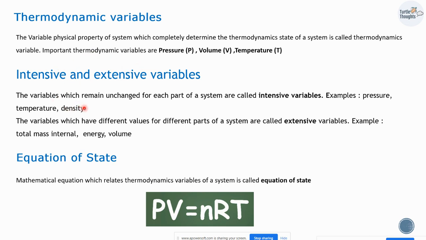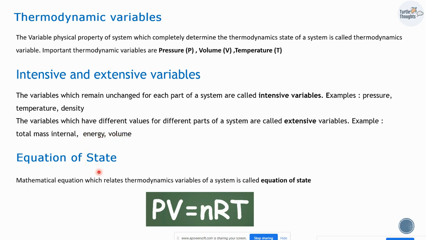The variables which remain unchanged for each part of a system are called intensive variables. The examples being pressure, temperature, density. The variables which have different values for different parts of a system are called extensive variables. The examples being total mass, internal energy, and volume.